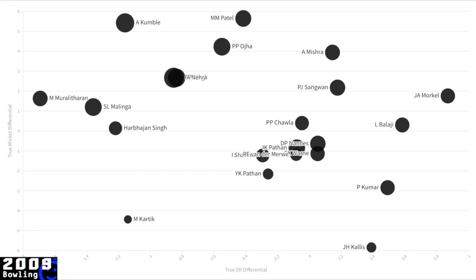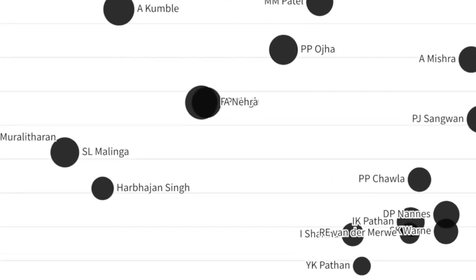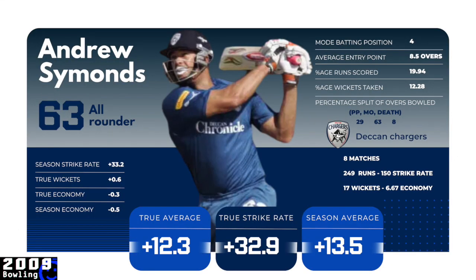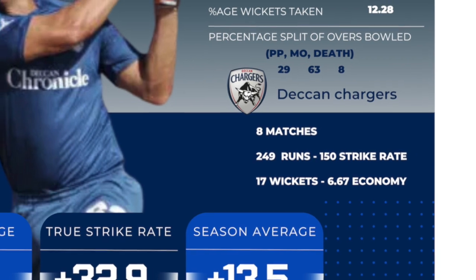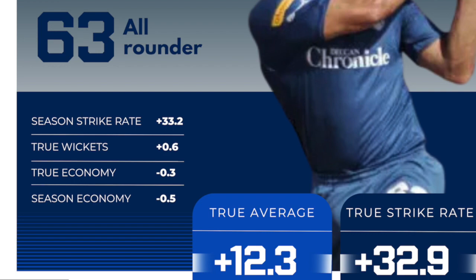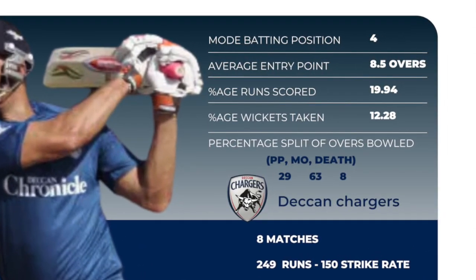Amongst the quicks, Nehra and RP Singh basically had identical seasons in very similar roles. Munaf Patel finished as the best bowler in terms of true wickets that season. But Andrew Symonds had a brilliant all-round campaign for the Chargers, even though he only played 8 games. Not only did he score quick runs, but he also kept the scoring rate in check when he was bowling. We truly missed his T20 peak. In ODI cricket, the Australians actually held him back for years, but in T20 we saw glimpses of what he could have been. And remember, in 2009, he was well past his best.